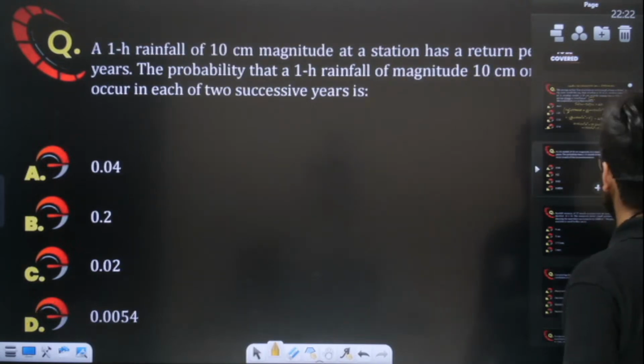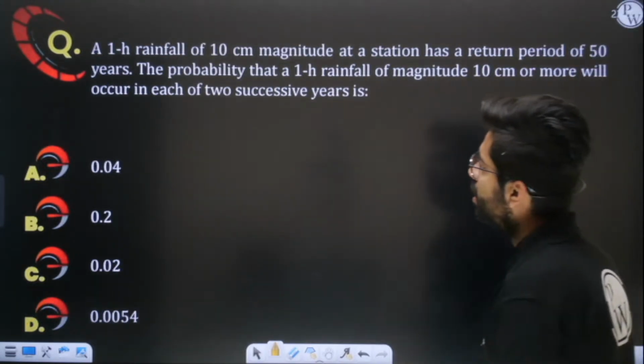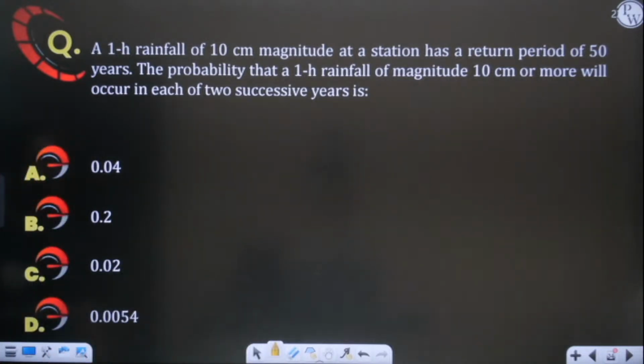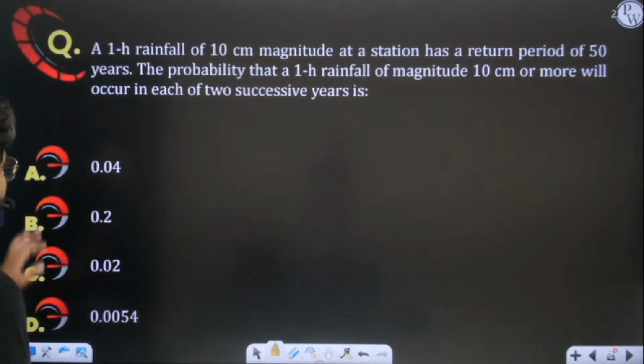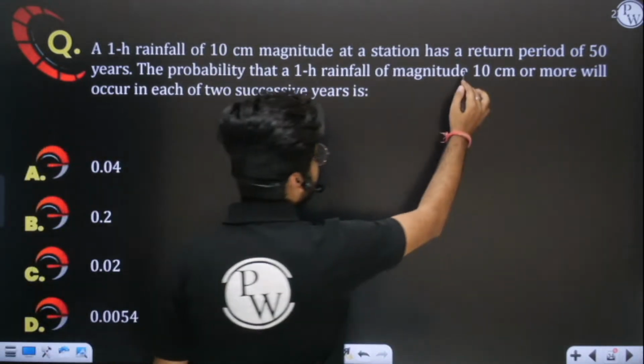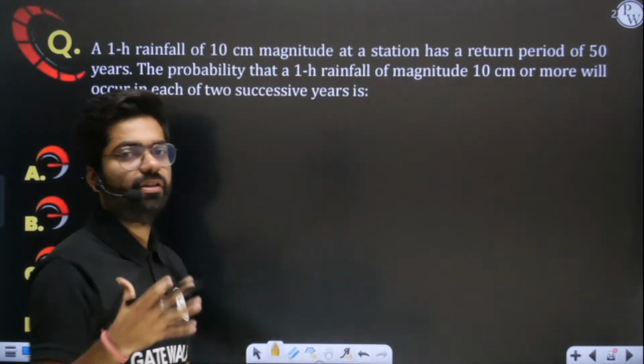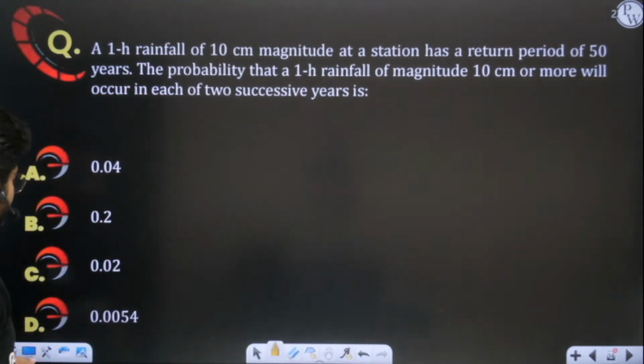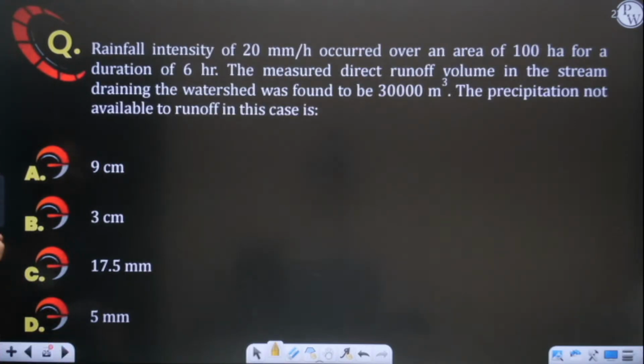So the next question is, we have a 1 hour rainfall of 10 centimeter magnitude at a station which has a return period of 50 years. This is again a question of the GATE examination, but since we have not discussed return period, which we'll discuss in the precipitation chapter, after discussing the return period topic, we'll come back to this question. So let's leave it.